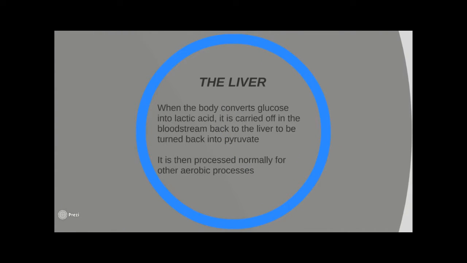The liver. When the body converts glucose into lactic acid, it is carried off in the bloodstream back to the liver to be turned back into pyruvate. It is then processed normally for other aerobic processes.